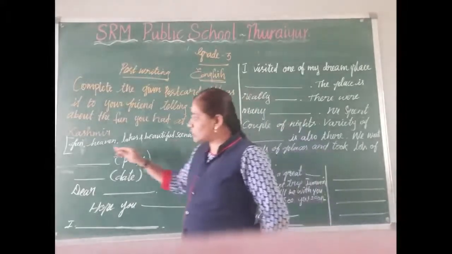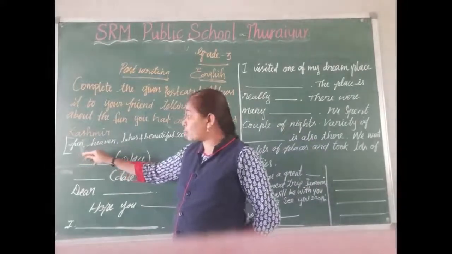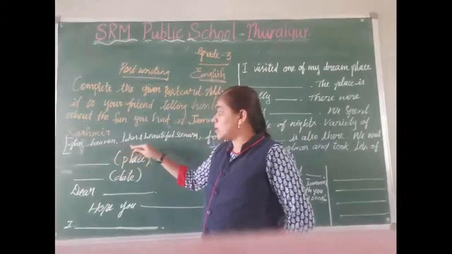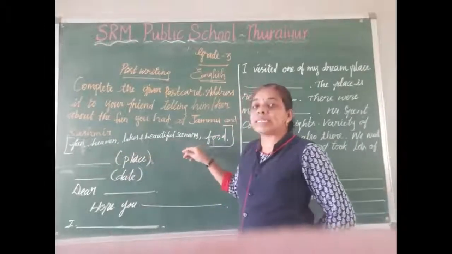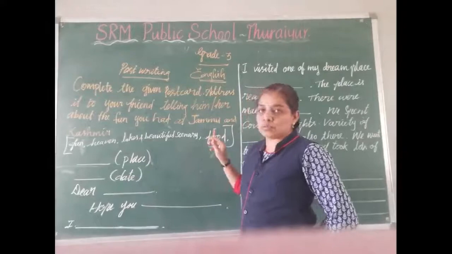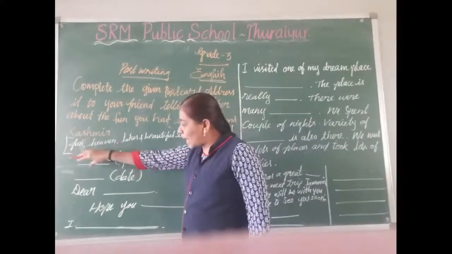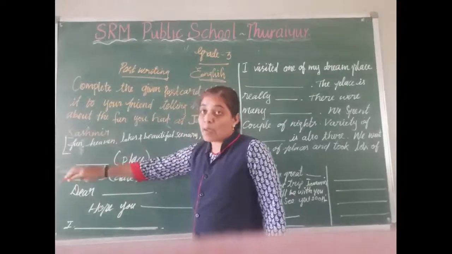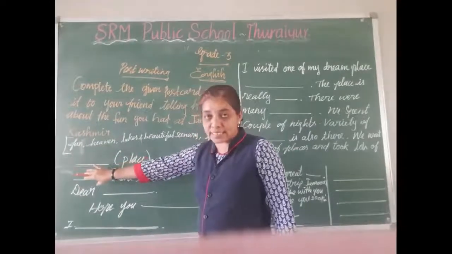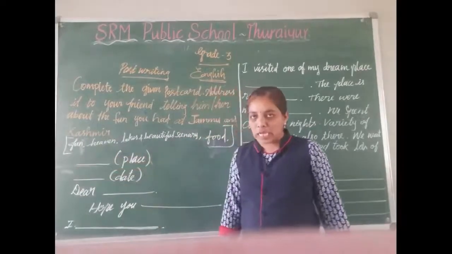Okay, read these words once again. Fun, heaven, lakes and beautiful scenery, food. First thing, we want to write our place name and date.